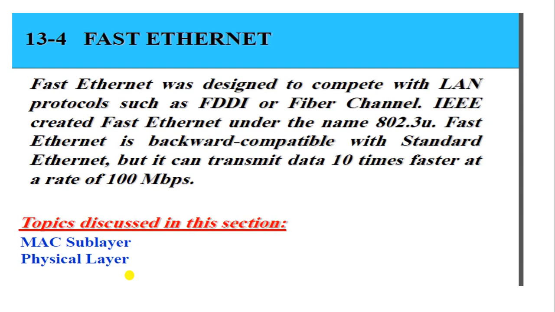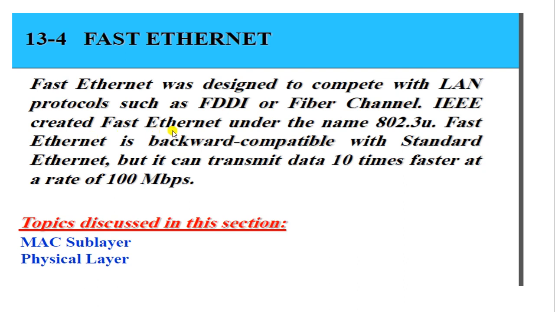So we'll start with the third part of your module 4, chapter 13, wired LAN Ethernet. This is the last part of this chapter. The topic that we are going to do today is fast Ethernet. Fast Ethernet was designed to compete with LAN protocols such as FDDI or fiber channel.